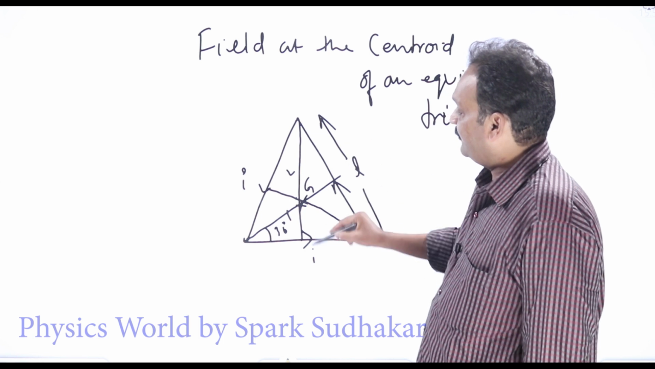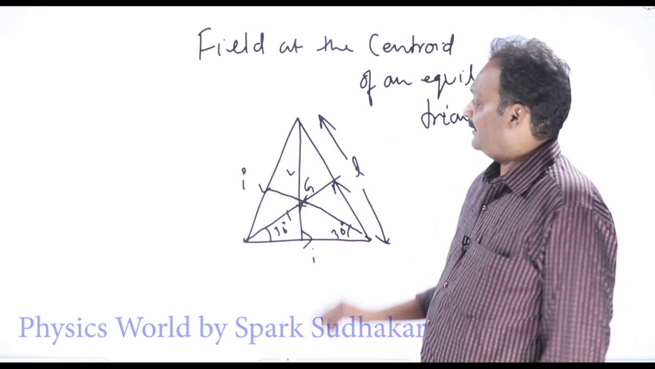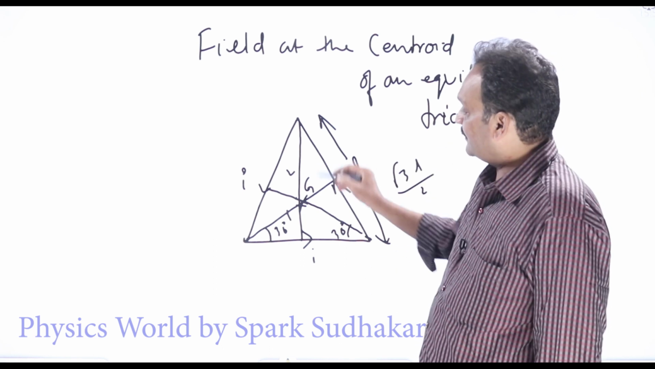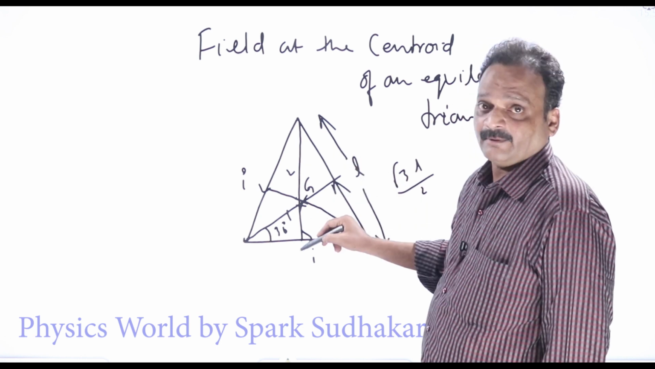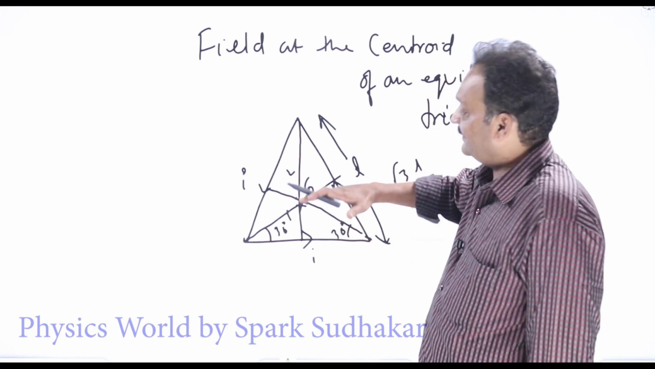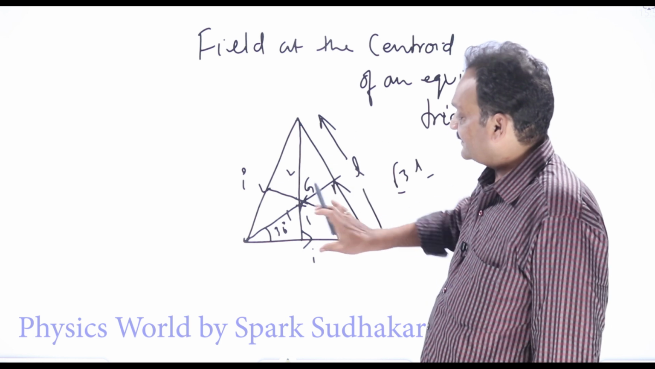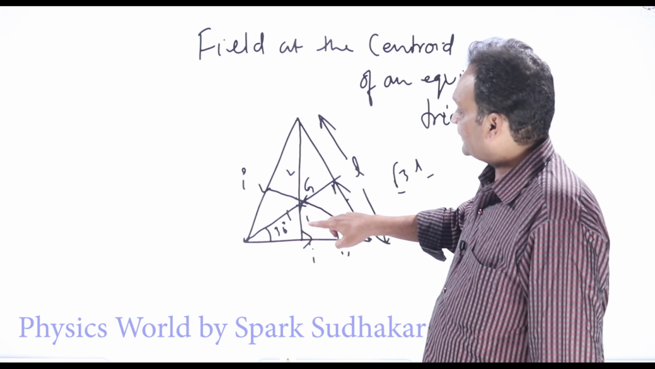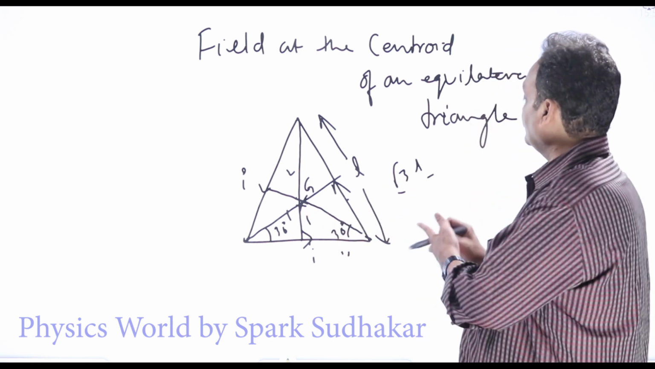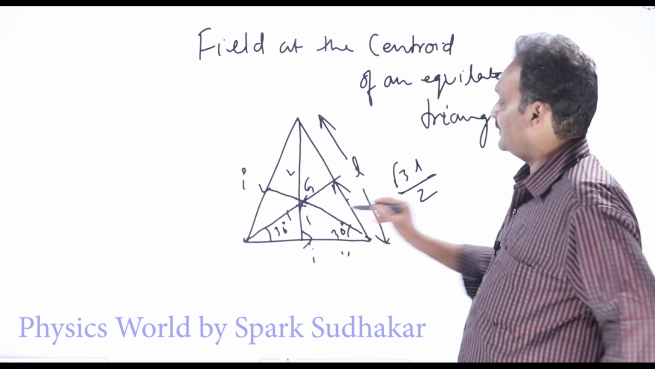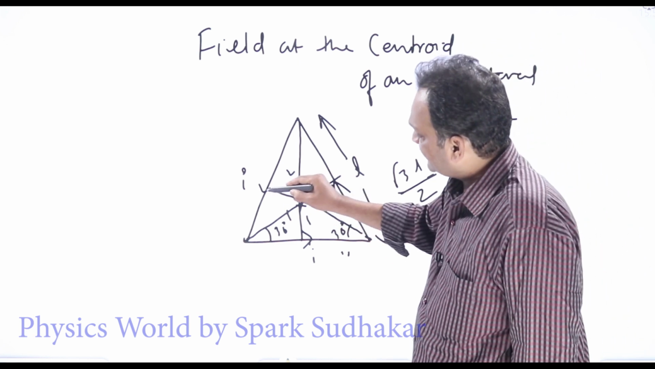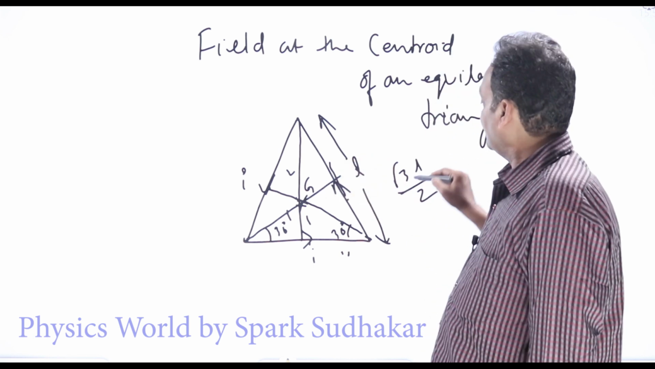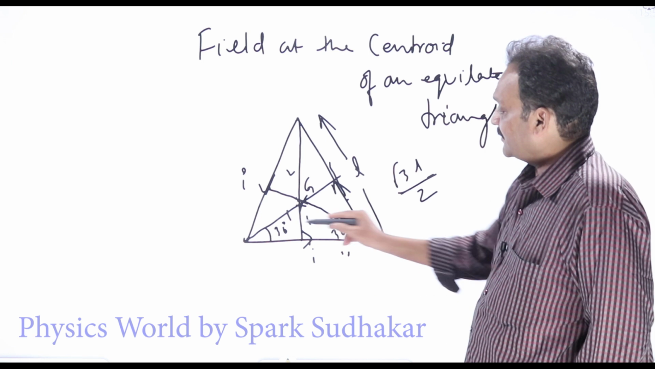The length of the median in an equilateral triangle is √3 L by 2. The total length from here to here is √3 L by 2. The centroid cuts it in the ratio 1:2, which means the distance of the centroid from this wire will be 1/3 of √3 L by 2. Same will be the case for the other segments: the distance between this segment and this point also will be 1/3 of √3 L by 2.